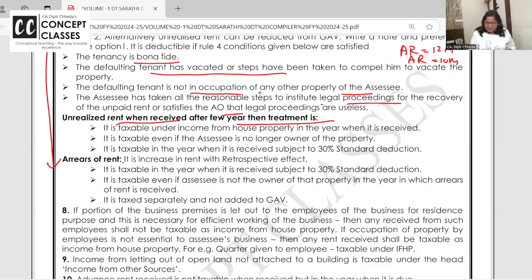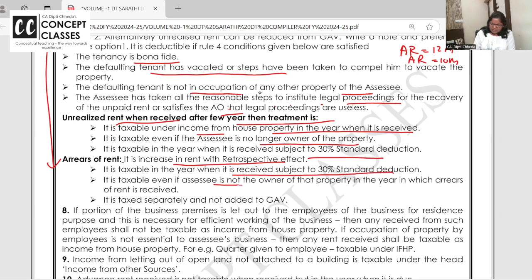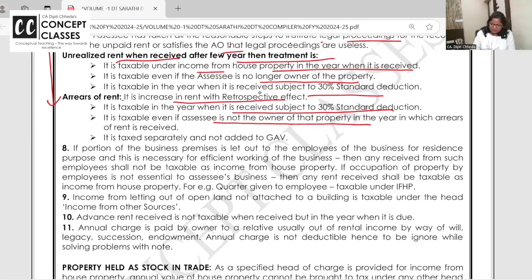Little in depth I am taking the question so that you all can avoid the pitfalls. So unrealized rent, whenever it is received, it will be taxable. Yeah. Even if he is not the owner, and 30% standard deduction. Arrears of rent is increase in rent, it will be taxable with 30% standard deduction. ठीक है?